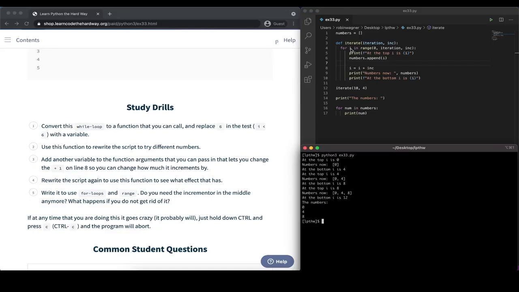We're starting out with I here, setting it to a value of 0 initially, and then we're incrementing it here by the step. So a step of 4 is what we are passing in here. So we have a value of 0, 4, 8, and then 12, but 12 is no longer included because the upper bound here is a value of 10 in our case.